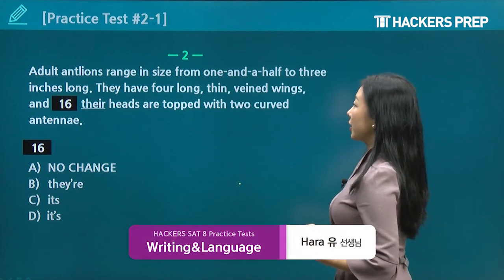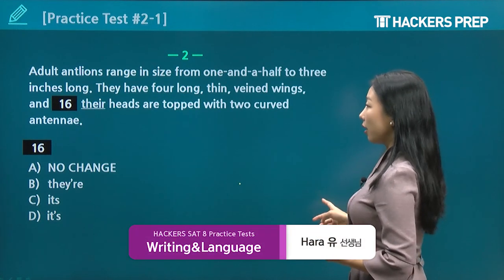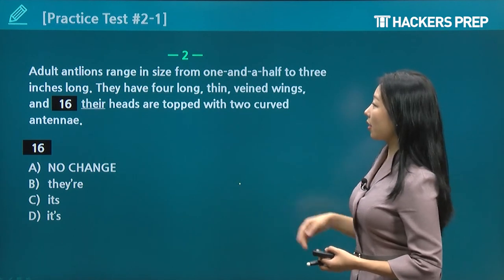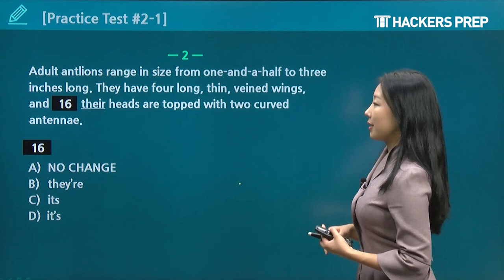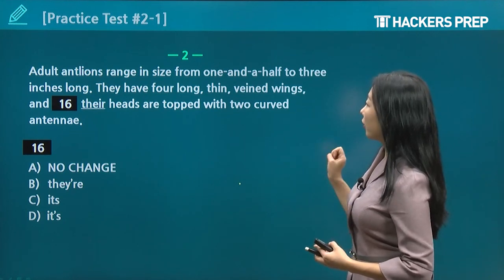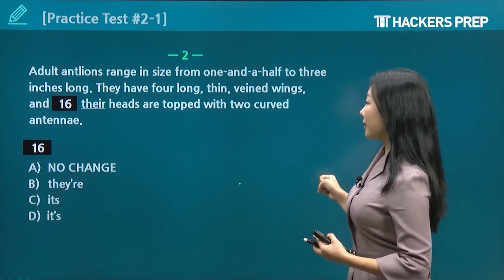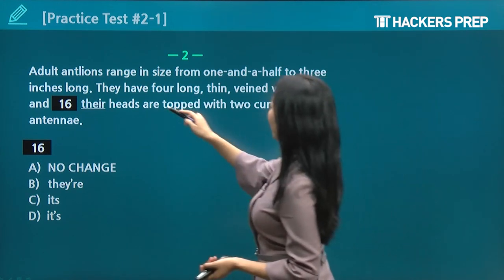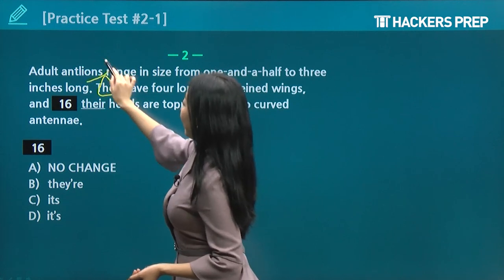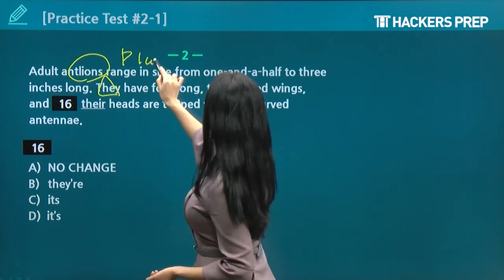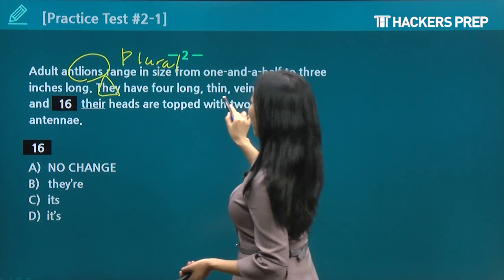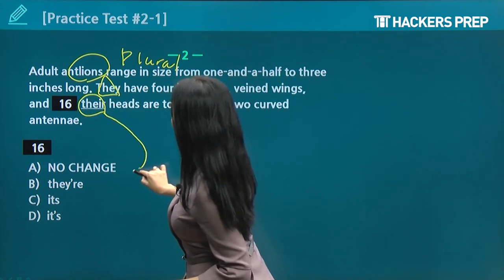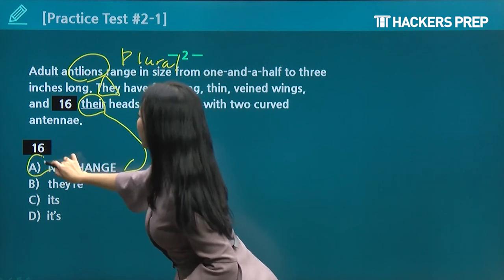Adult antlions range in size from 1.5 to 3 inches long. They have 4 long, thin, veined wings, and their heads are topped with 2 curved antennae. Yes, we started with "they" because antlions is plural, and then we want to continue with plural to make it the same. So no change would be correct.